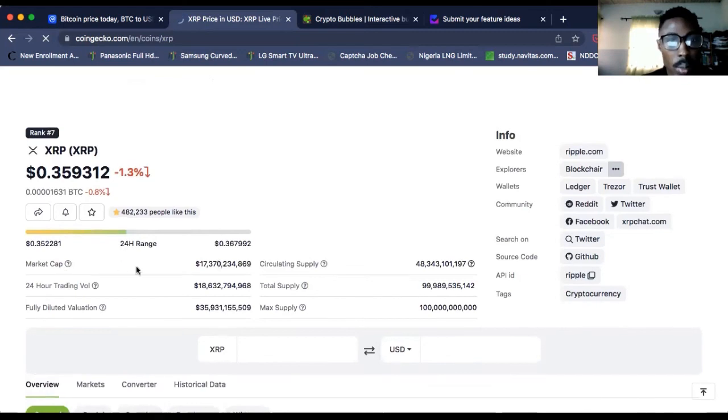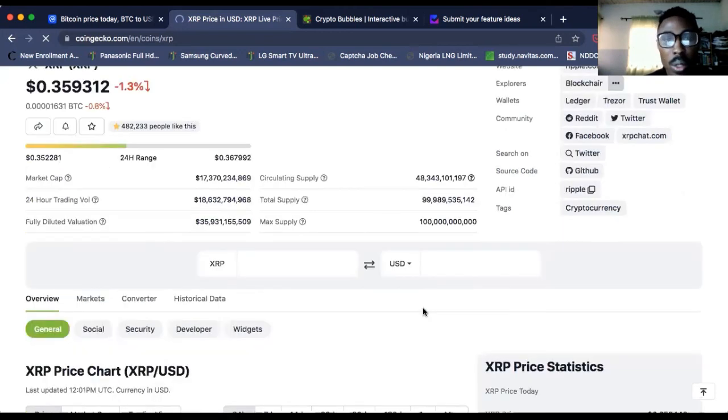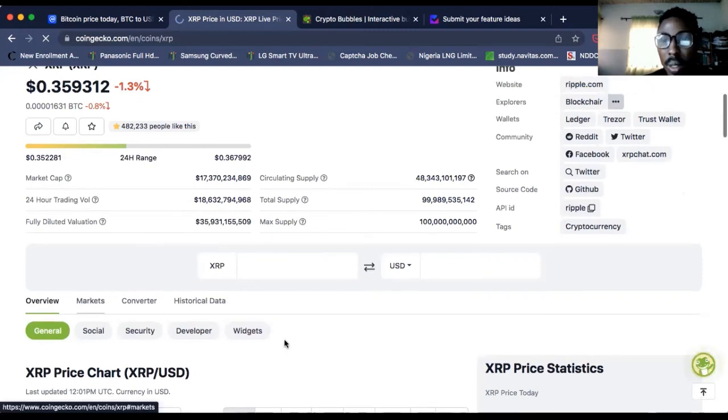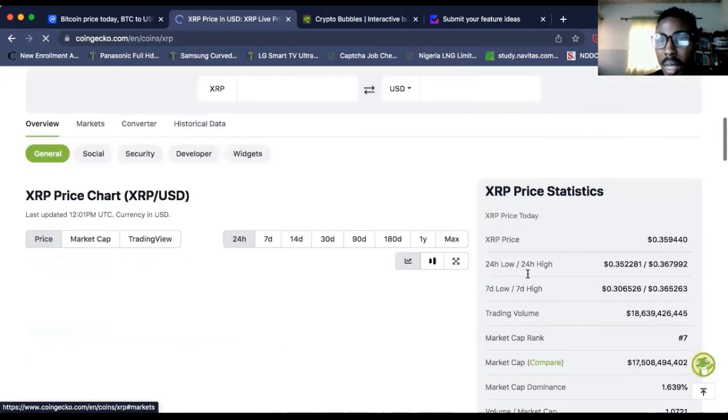Market capitalization, 24-hour range, info. There's the blockchain, their wallets, their community, their source code, everything you need to know. Also the market converter, historical data, price statistics, volume, everything you need to know.